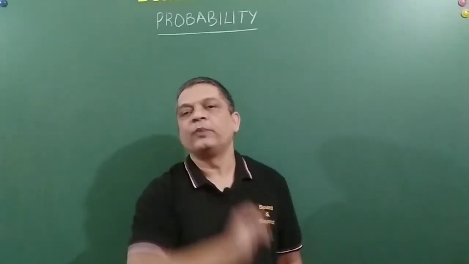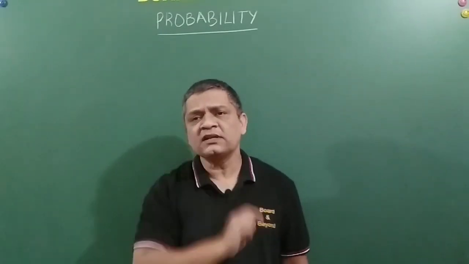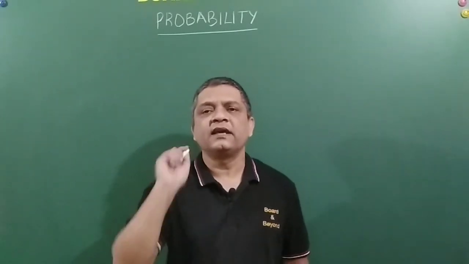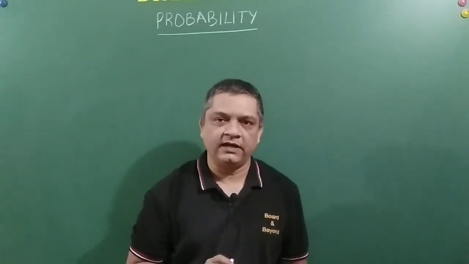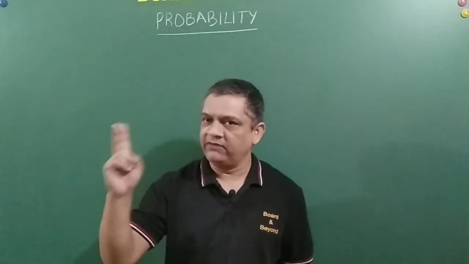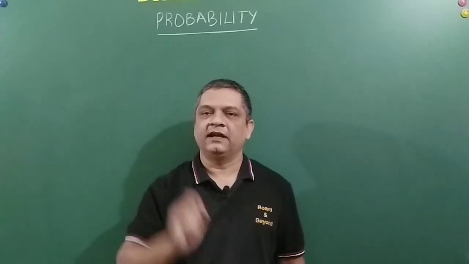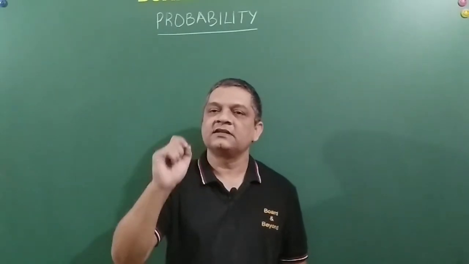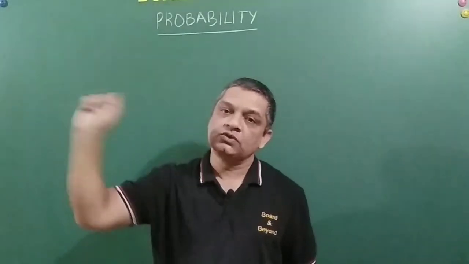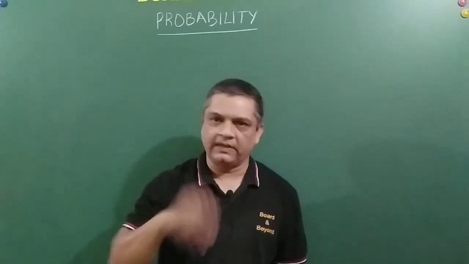Let us say two players are playing a match, let's say a badminton match. What are the chances that, let's say X and Y, what are the chances that X will win this match? There are only two possibilities here, friends. Either X will win or Y will win. So the chances are 50% that Mr. X will win and 50% that Mr. Y will win, or Mr. X will lose. Both are the same thing, which you will understand later in this chapter.